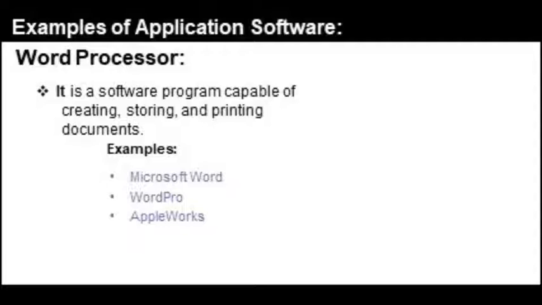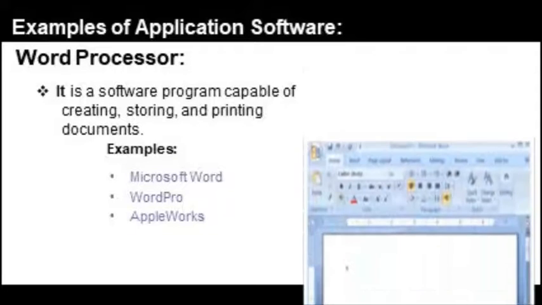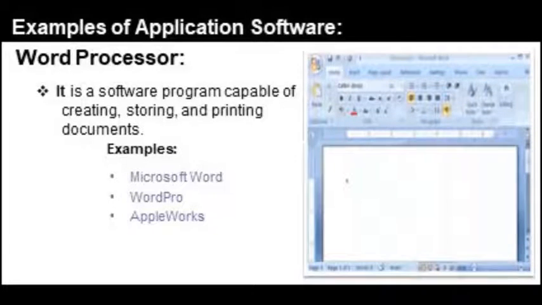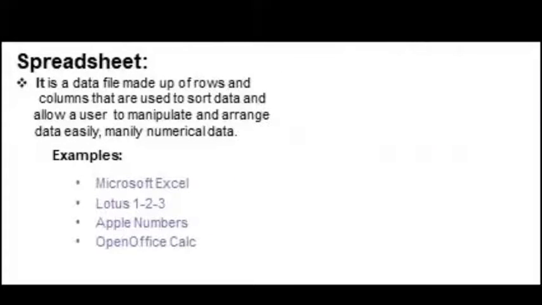Word processor. It is a software program capable of creating, storing, and printing documents. The famous one is Microsoft Word. Some others are also given here: Word Pro, Apple Works. This is the famous Microsoft Word.